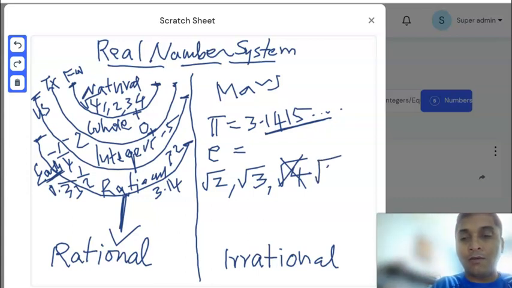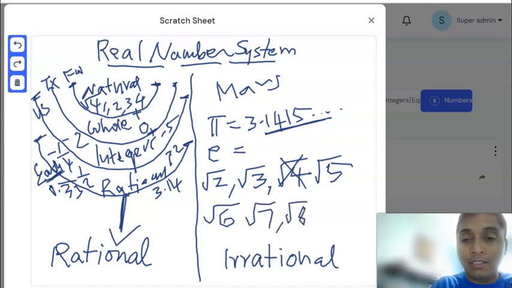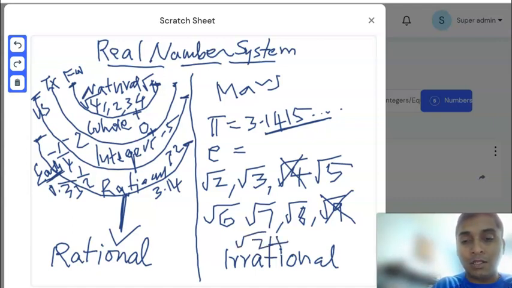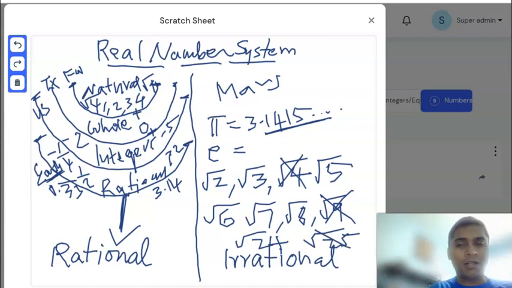Square root of 5 is irrational, square root of 6 is irrational, square root of 7 is irrational, square root of 8 is irrational. But what happened to square root of 9? It's not irrational because its value is 3. So square root of 9 should go here because it's a perfect square. For example, square root of 24 is irrational, but 25 is actually a natural number, so its value is 5. So there are several irrational numbers, especially the square roots that do not give you a perfect square.